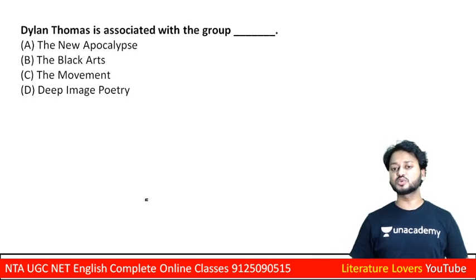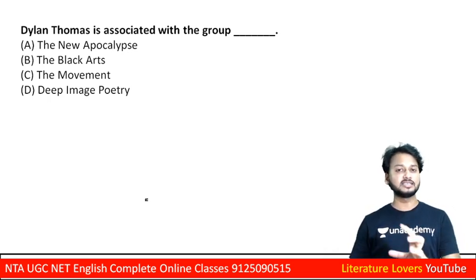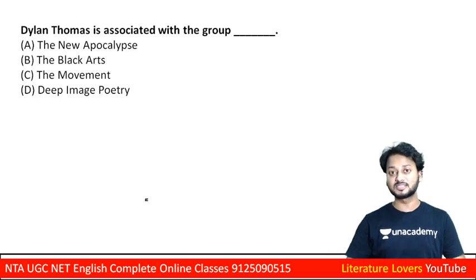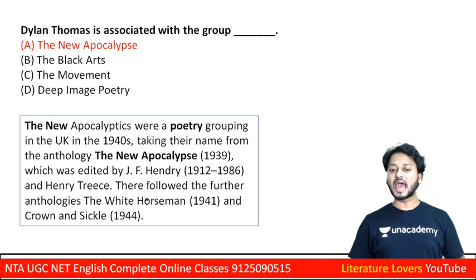Now let us see the next question. Dylan Thomas is associated with the group: The New Apocalypse, the Black Art, the Movement, Deep Image Poetry. So let us see, you can see the correct answer on your screen. So here is the correct answer: New Apocalyptic.